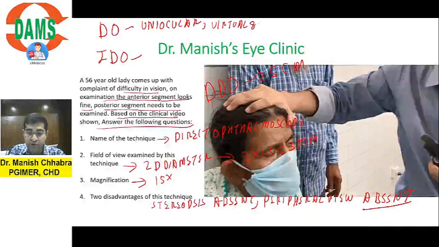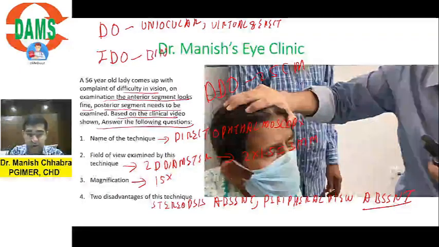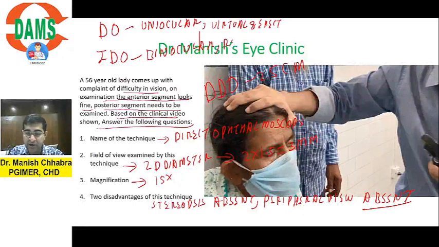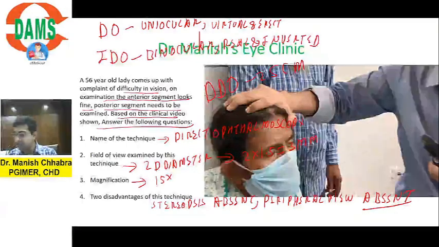These are important points. Indirect has binocularity, and the image is real and inverted.